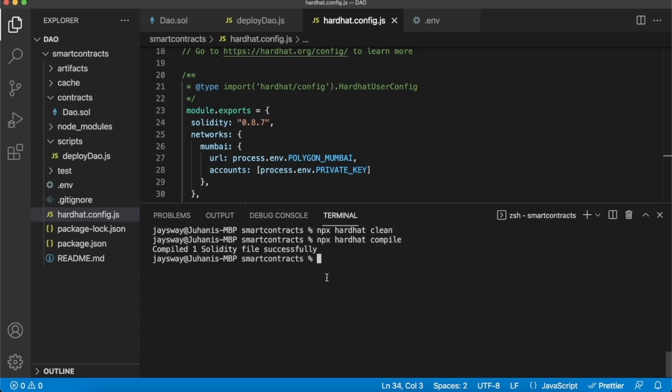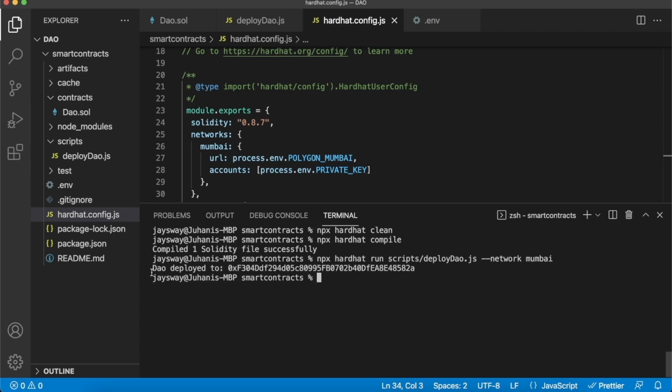Now to run our deploy script from our scripts folder, you're going to have to write npx hardhat again, run scripts/ the name of our script, deployDAO.js, and then define the network, Mumbai. Press enter. And this may take a while, but afterwards you get this very clean line, DAO deployed to, and then this is your smart contract address for your DAO.